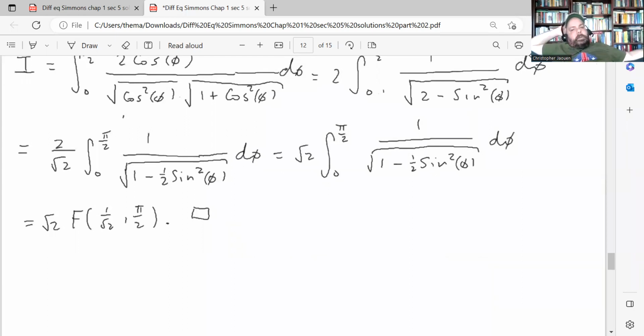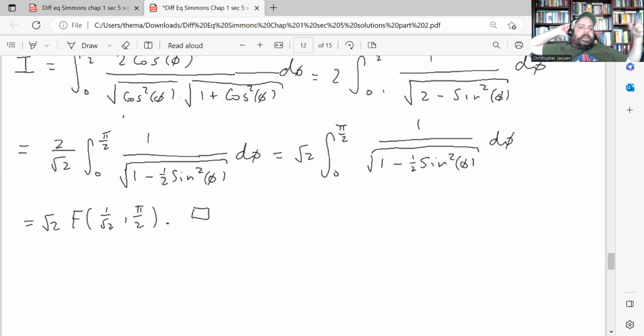There's a lot of tedious bookkeeping, I guess, in the problems that you have here, because you have a lot of parameters floating around, and you may not be familiar with turning an integral into the form of an elliptic integral, but like I said, once you get used to it, it's just another kind of substitution.